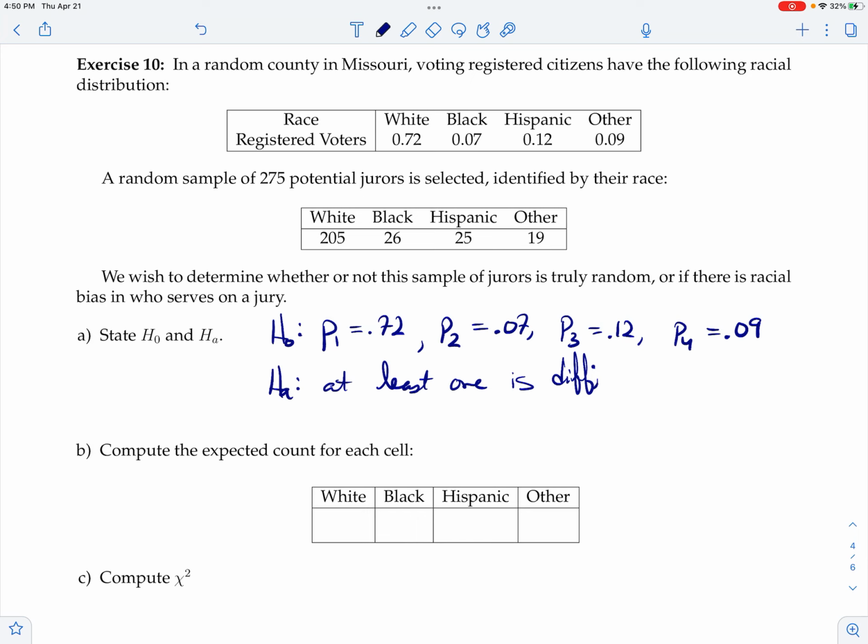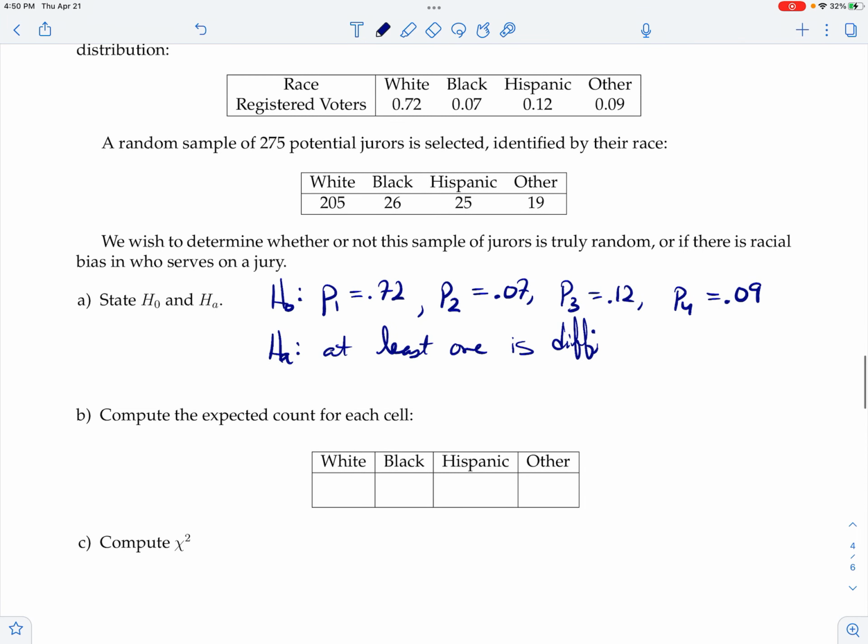That's the alternative hypothesis. Okay, so to compute the expected count for each cell, all you're doing is you're taking these probabilities and multiplying by the total number. And so you can do that yourself. 0.72 times 275, you get 198, 19.25, 33, and 24.75.